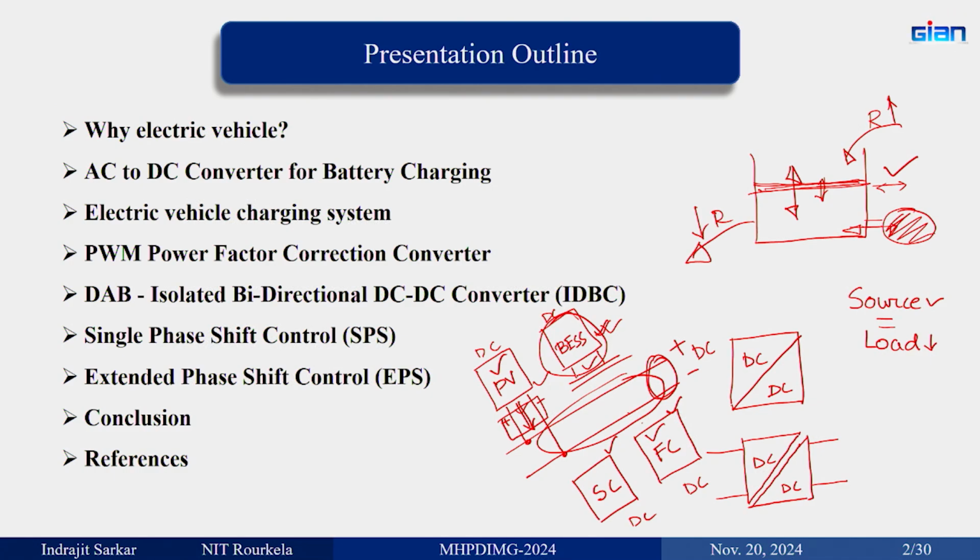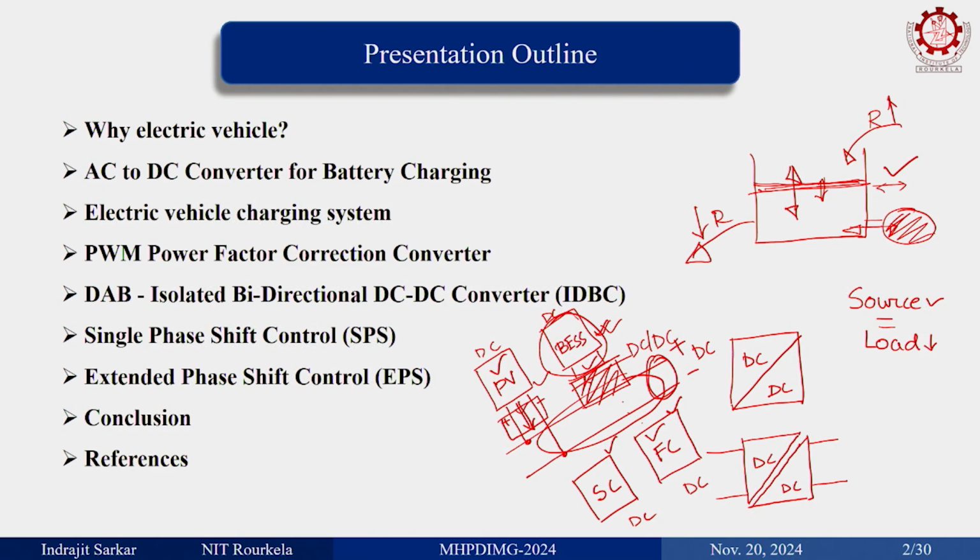So, here also, in order to maintain this DC bus voltage, you need to control the power or the current from the battery. Okay. That can be done using another DC-DC converter. I told you yesterday about the fuel cell, and I am telling again today: the characteristic of a fuel cell is that voltage is very low and current is very high.